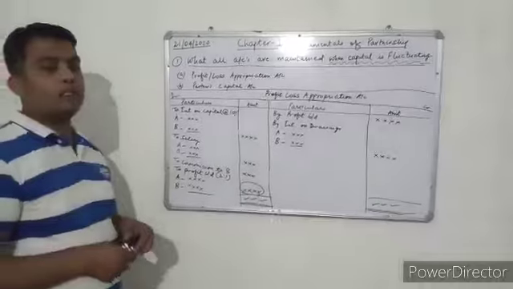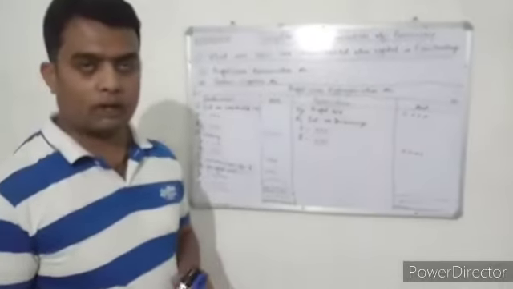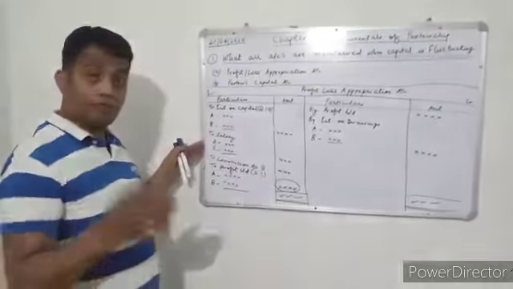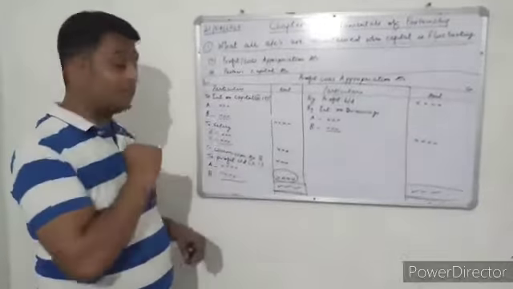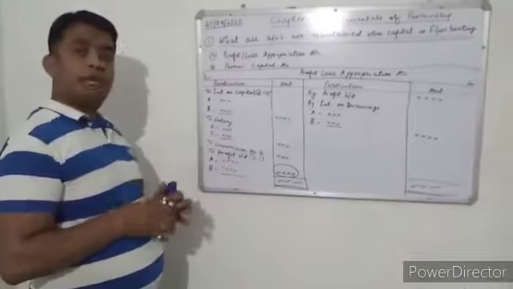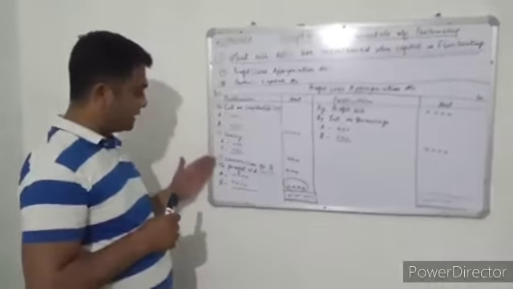Then if any of the partners is working as a manager or worker, some salary will be given. If both partners are working, both will get salary. Some commission will also be given. All this will be debited.